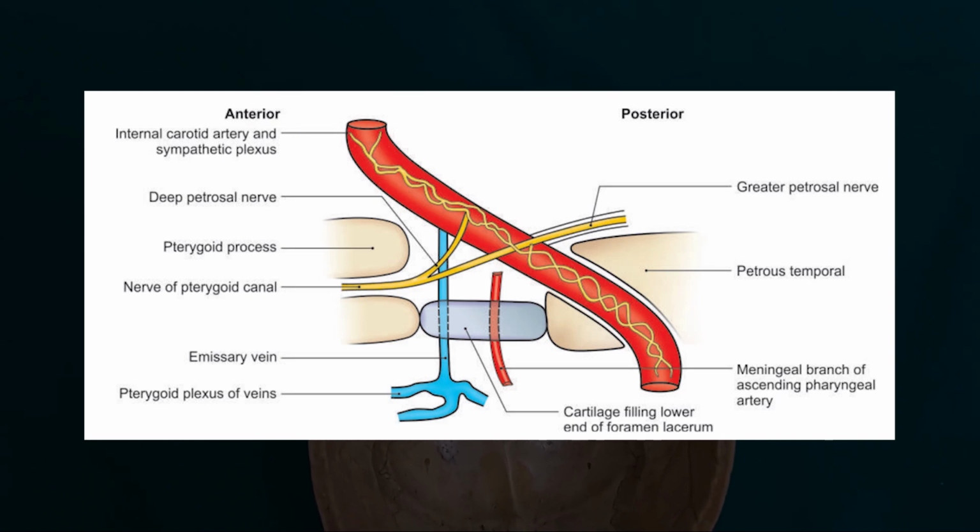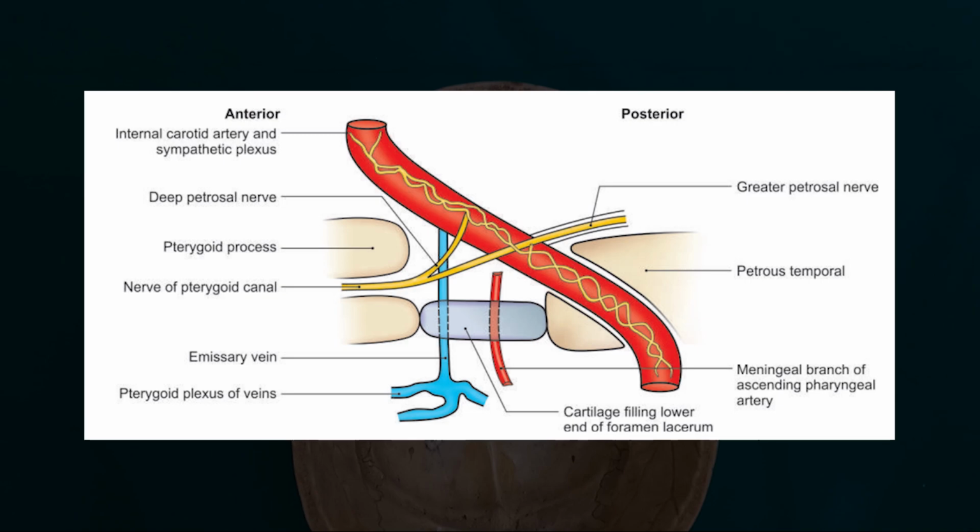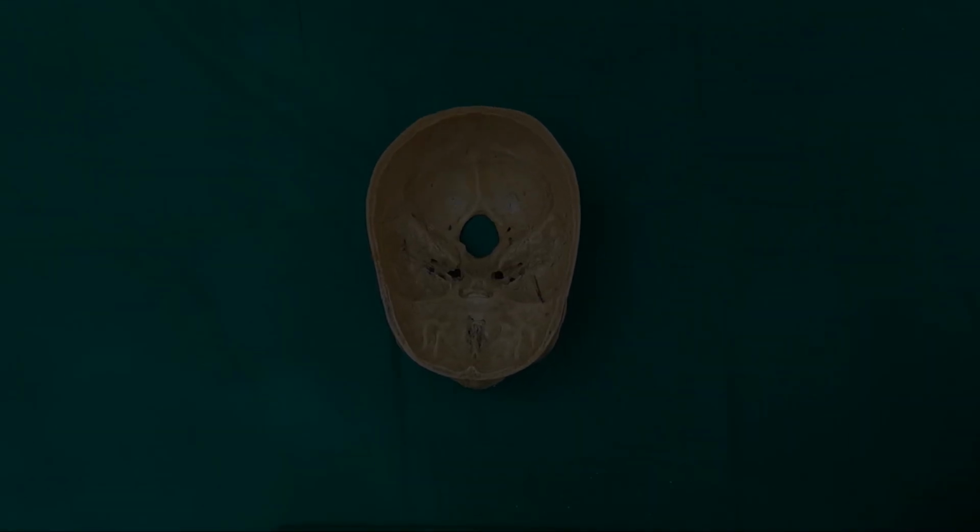In the anterior part of the foramen, the greater petrosal nerve unites with the deep petrosal nerve to form the nerve of the pterygoid canal, or the Vidian nerve, which leaves the foramen by entering the pterygoid canal in the anterior wall of the foramen lacerum.